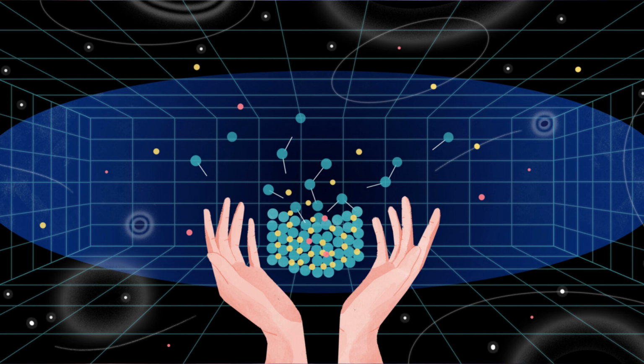Here are some key points to explain the concept of emergent phenomena. Complex systems: emergent phenomena typically occur in complex systems comprising a large number of interacting elements. These systems exhibit nonlinear dynamics, feedback loops, and self-organization, leading to the emergence of new, often unpredictable properties at higher levels of organization. Simplicity to complexity: emergent phenomena highlight the transition from simplicity to complexity in systems where the whole is greater than the sum of its parts.